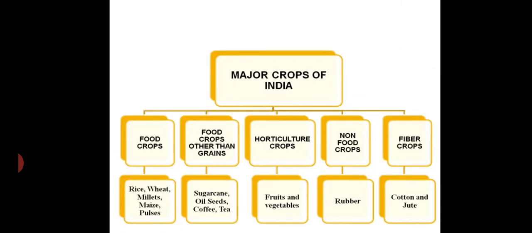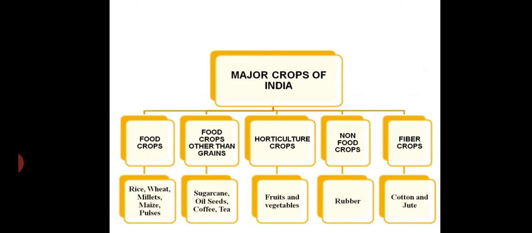And the next one, we are going to see some of the major crops of India. We mainly categorize the crops of India into the following categories. First one is the food crops. We know that food crops are the ones which are grown for the purpose of food, used as food grains, such as rice, wheat, millets, maize, pulses, etc.